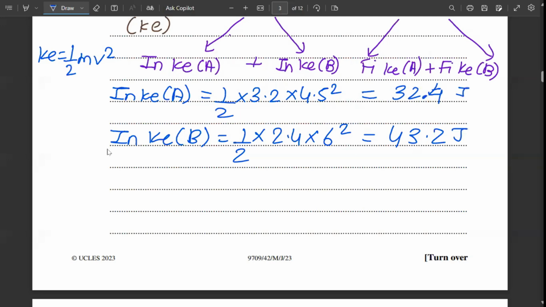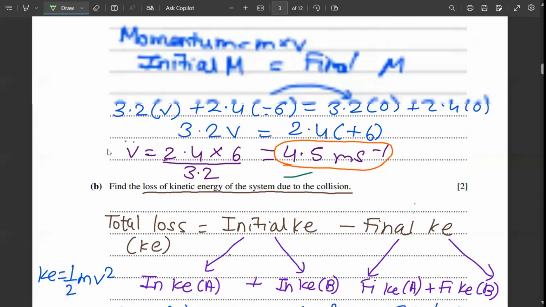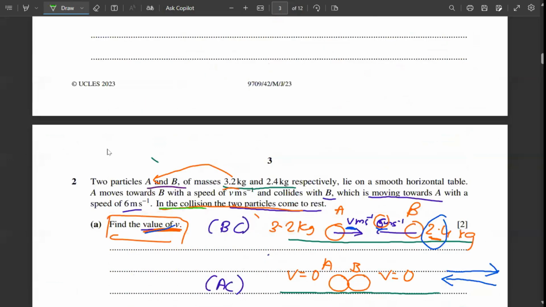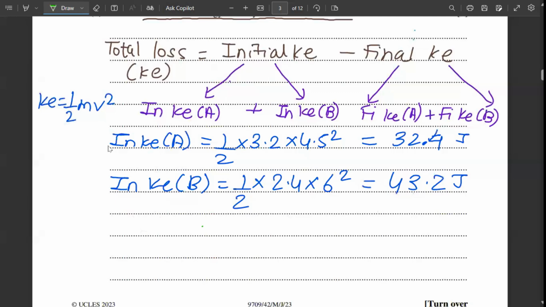So we found out the initial kinetic energy. What about the final kinetic energy? Now look very precisely at what they have mentioned here. What they have mentioned is that in the collision, the two particles come to rest. That means after they collide. This is before collision, that means initial, and this is after collision, which means final. So after collision, both have come to rest. And what did we discuss about the formula for kinetic energy? Kinetic energy is half mv square. So if it is at rest, that means when v is 0, then kinetic energy will also equal 0. That means final kinetic energy of A will be 0 and B will also be 0. That means the entire final kinetic energy is 0.